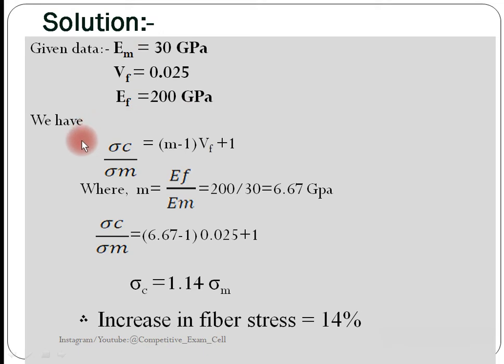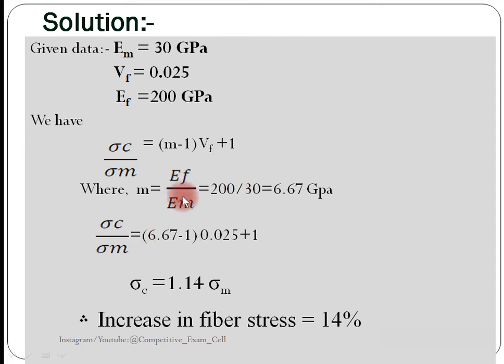Here we have sigma C by sigma M is equal to (M minus 1) into bracket of VF, plus 1, where M is equal to EF divided by EM, the modulus of elasticity of fiber to the modulus of elasticity of matrix, that we need to calculate. So M is nothing but the ratio of EF by EM. So here you got 6.67.